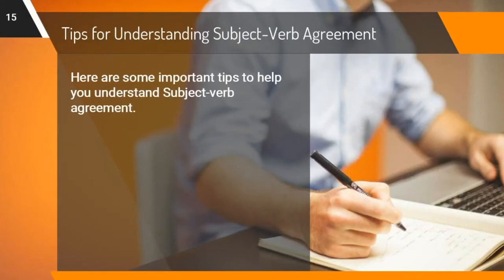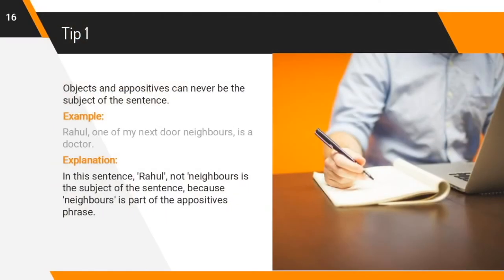Now, let me give you some tips for understanding subject-verb agreement. Here are some important tips to help you understand subject-verb agreement. Objects and appositives can never be the subject of the sentence. For example, Rahul, one of my next door neighbors, is a doctor. In this sentence, Rahul, not neighbors, is the subject of the sentence because neighbors is part of the appositive phrase.